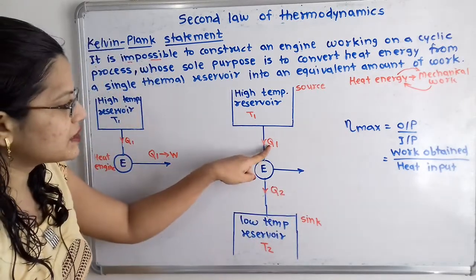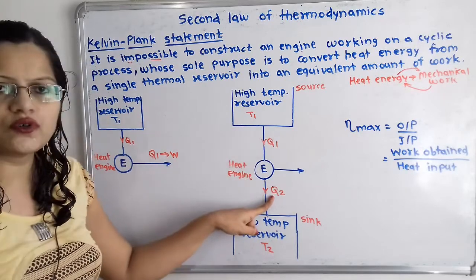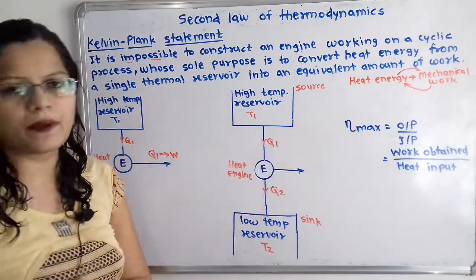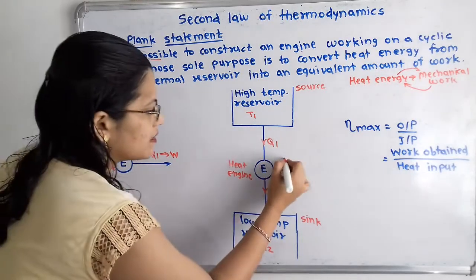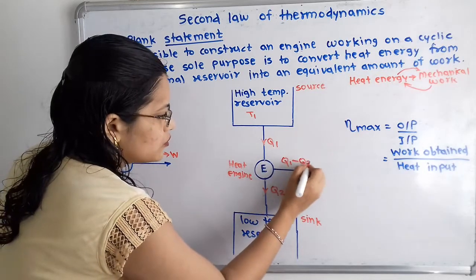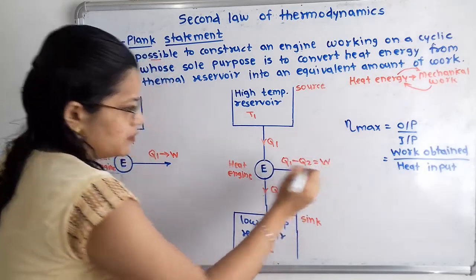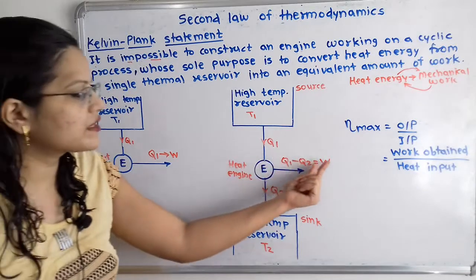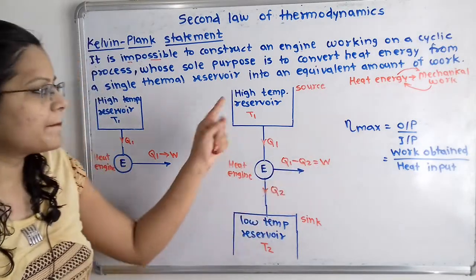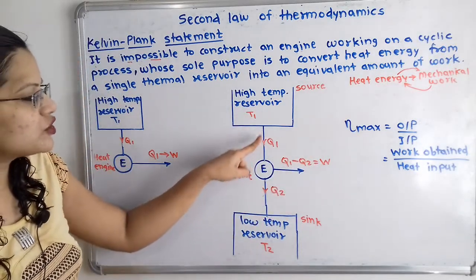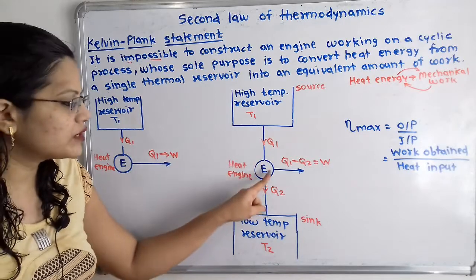Now the difference between Q1 minus Q2 is converted into mechanical work. So we will write here Q1 minus Q2 is equal to W. So this is the work done W, which is output. Then the heat energy Q1 is the input to the heat engine.